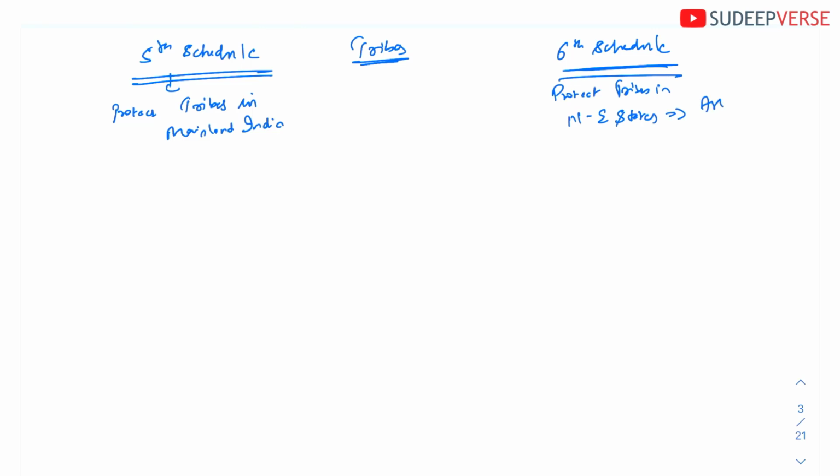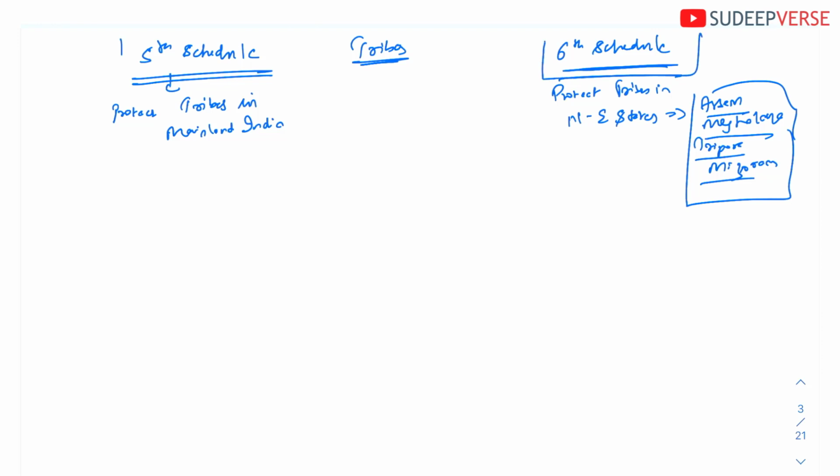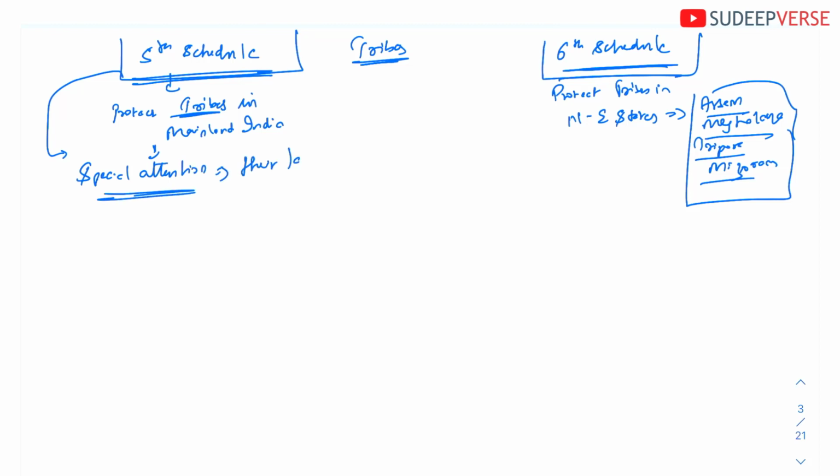Okay, especially it is Assam, Meghalaya, Tripura and Mizoram. Okay, Assam, Meghalaya, Tripura and Mizoram. So in these four places, the tribes are protected under the 6th Schedule, and the tribes in mainland India are protected under the 5th Schedule. Okay, the 5th Schedule mainly gives special attention to the tribes of mainland India to make sure their land is protected.